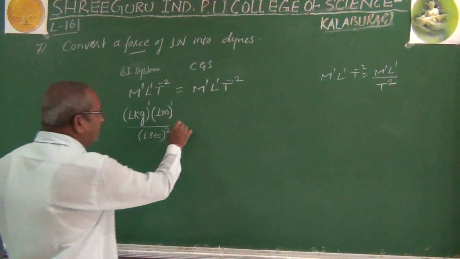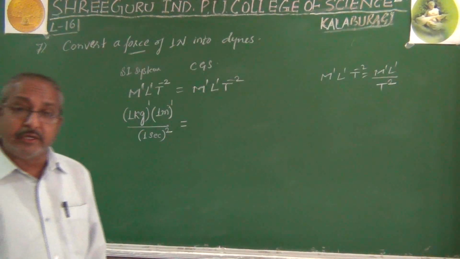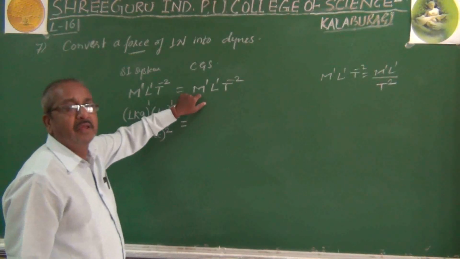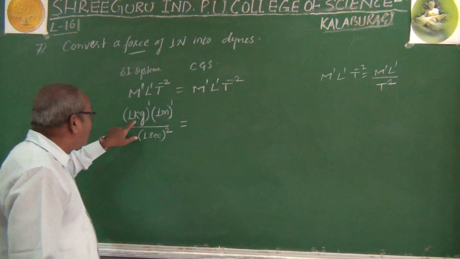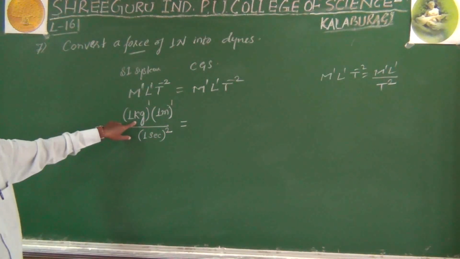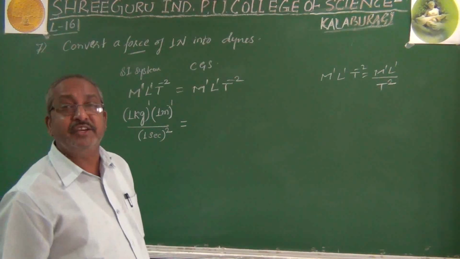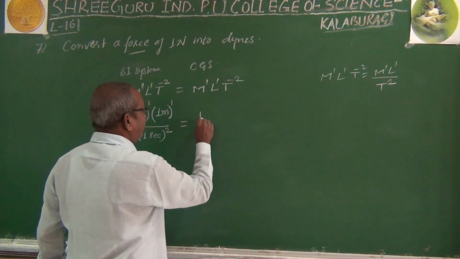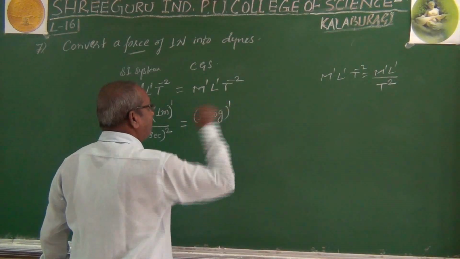Now we are going to equate this to the CGS system. Here M is the mass, and that mass we have to write in the CGS system, and that should be equal to 1 kg. In 1 kg we have 1000 grams. So here M is 1000 grams to the power 1.